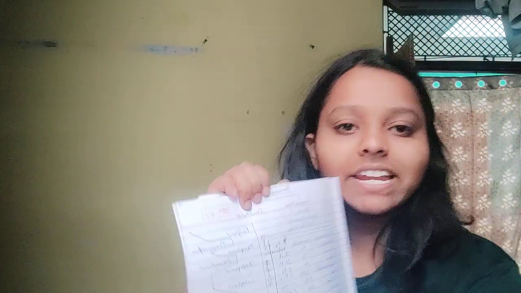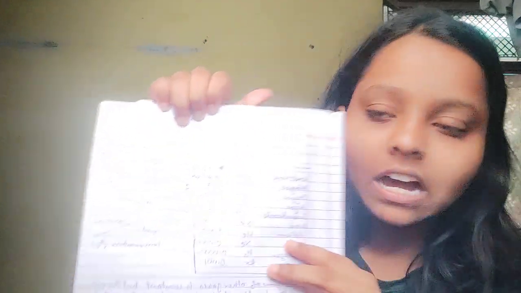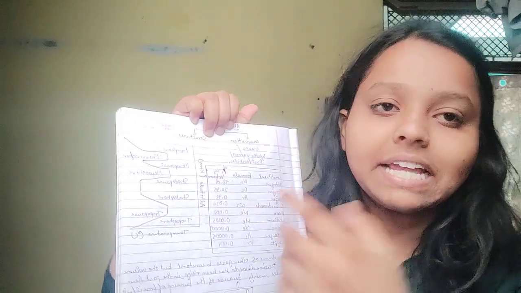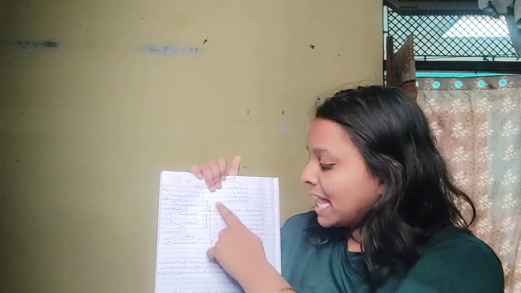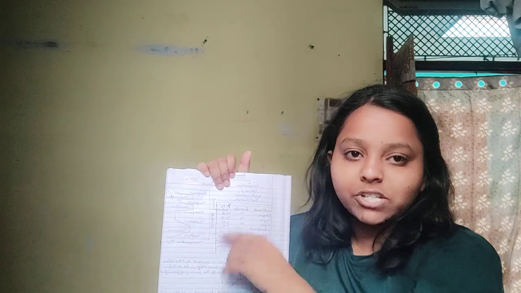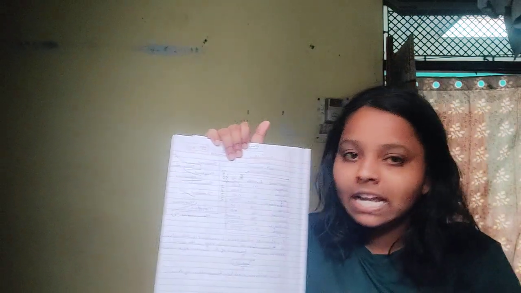Now the next is, which layer of the atmosphere is responsible for weather phenomenon? Stratosphere, troposphere, mesosphere and thermosphere. For this question I have a very great thing I want to show you. Wait for a second. You can see here, it's not clear, I know very well, but you can directly search on Google. On this side is altitude, and this is temperature.